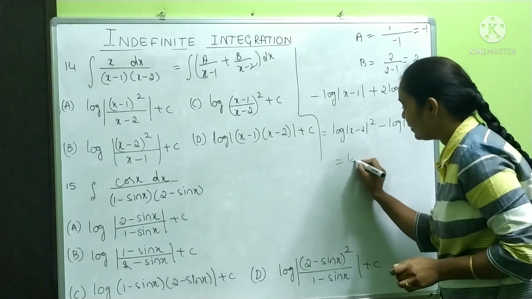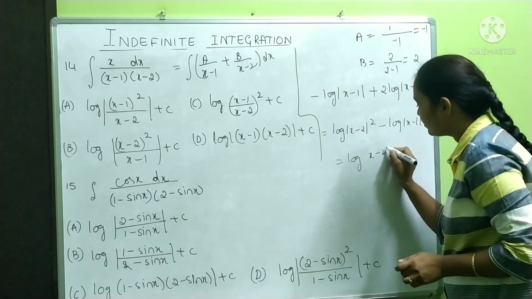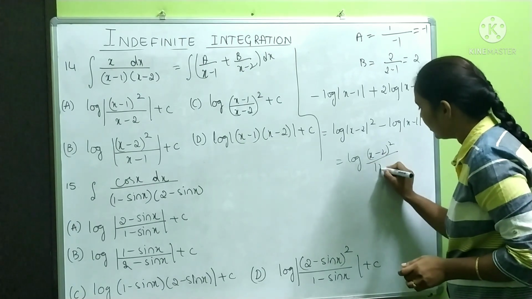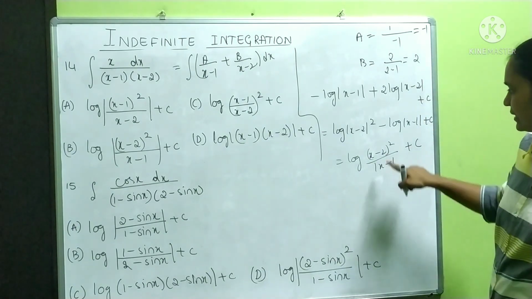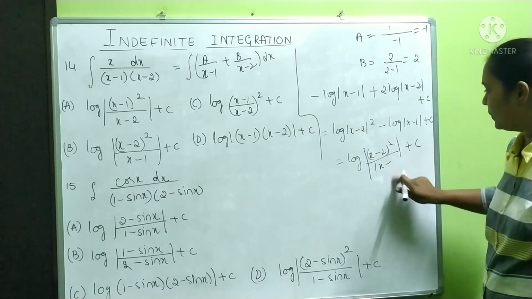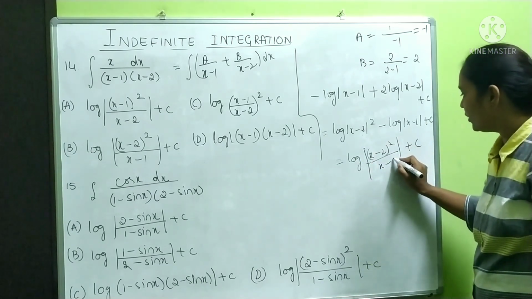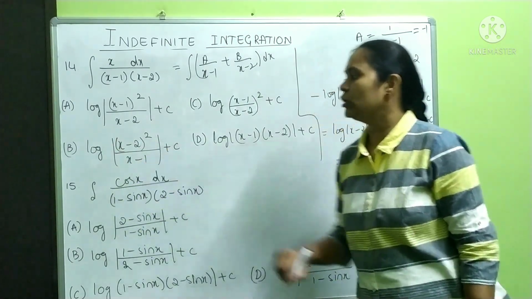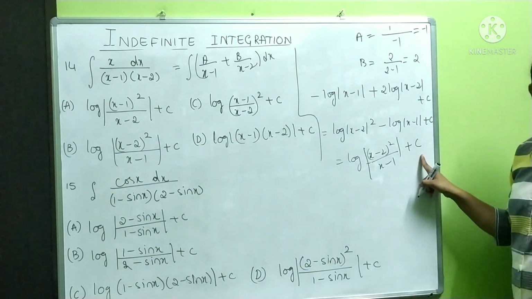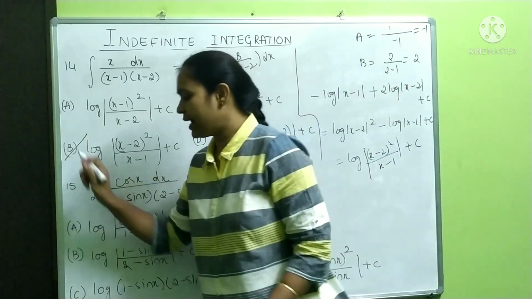Therefore, this is nothing but log x minus 2 whole square upon x minus 1 plus c. So, where is our answer? You can take modulus completely also. There is absolutely no problem in that. Therefore, it is log mod x minus 2 whole square by x minus 1 plus c. This will be our answer.